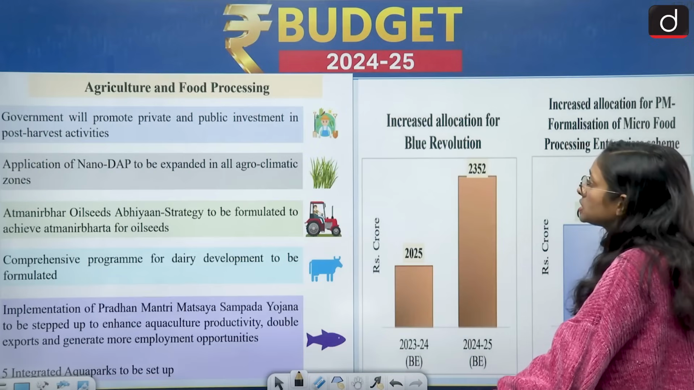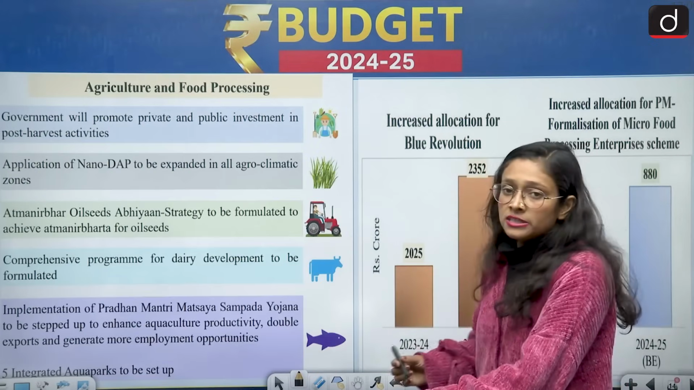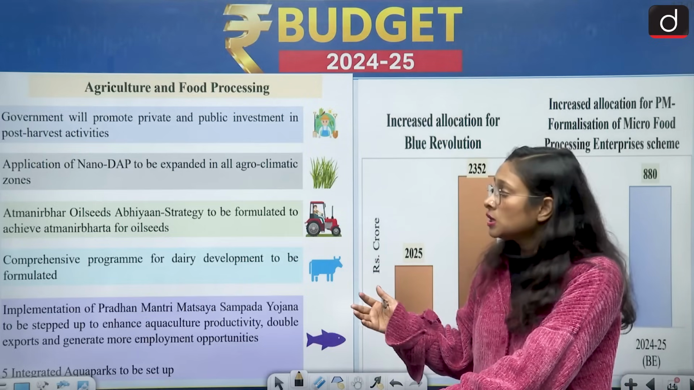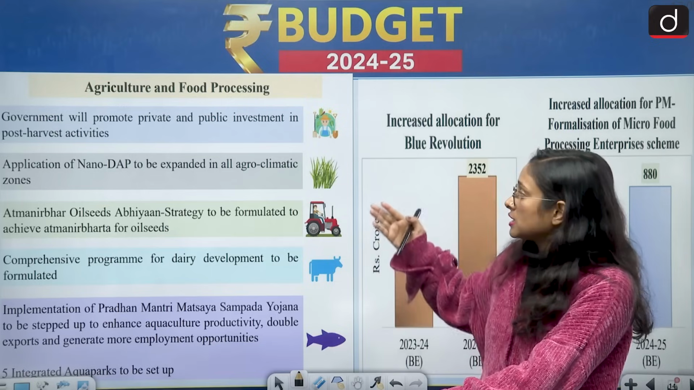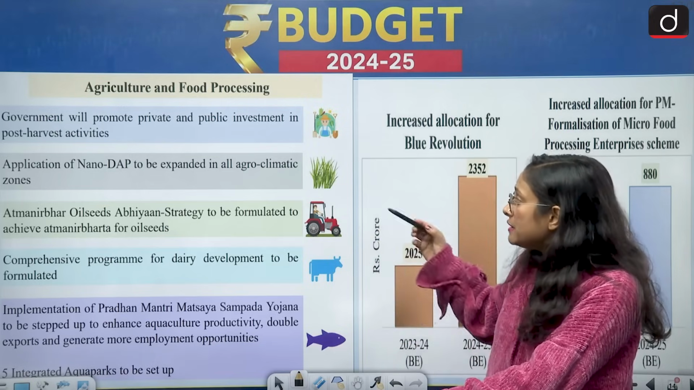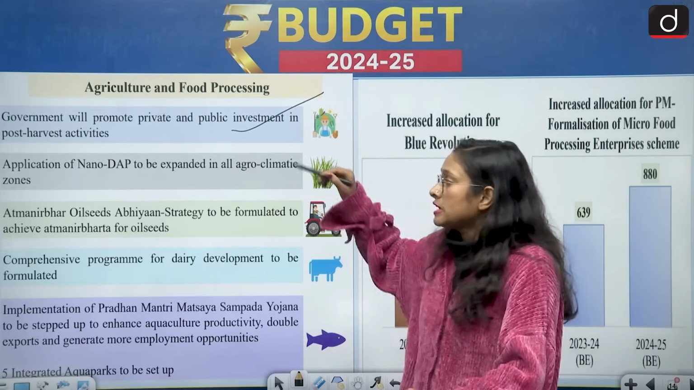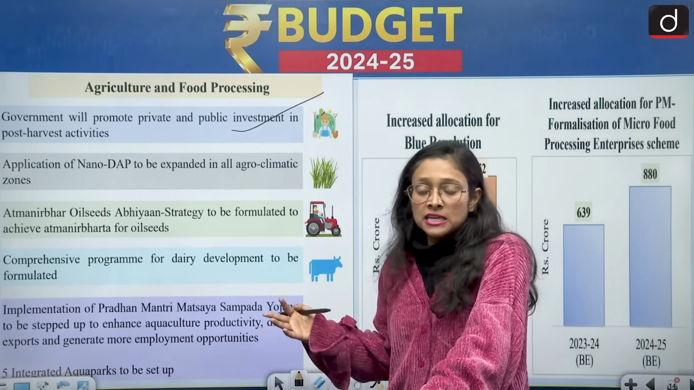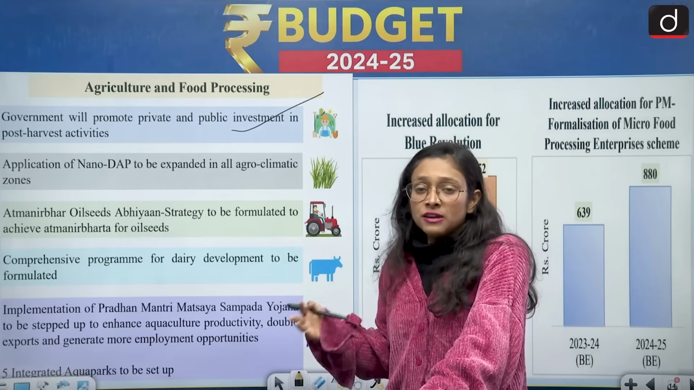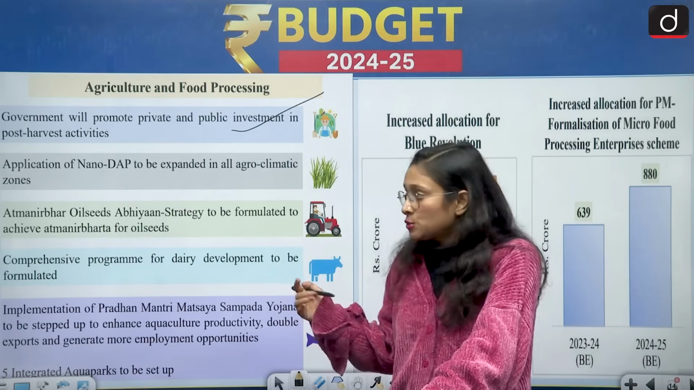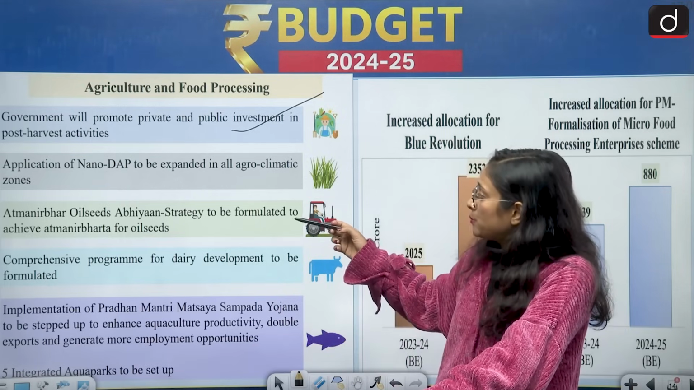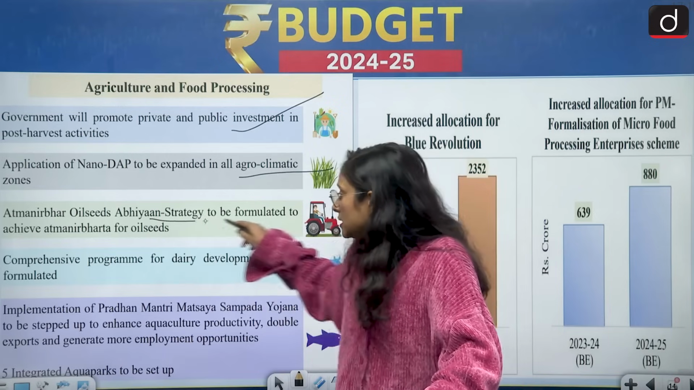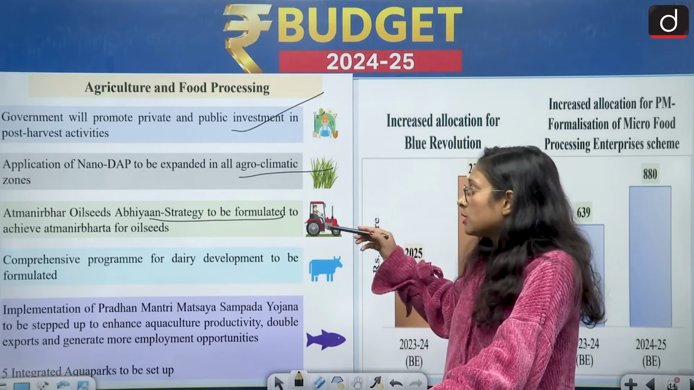Moving to the next one, which is agriculture and food processing, because India is an agriculture-based country and more than 60% of its population is dependent on agriculture. So it's very important to discuss the agriculture sector. The government will promote private and public investment in post-harvest activities. Till now most of the investment has been public in nature, but right now the government is also promoting private investment. Also, the application of nano DAP is to be expanded to all agroclimatic zones, and an Atmanirbhar Oilseeds Abhiyan strategy is to be formulated to achieve self-reliance in oilseeds.